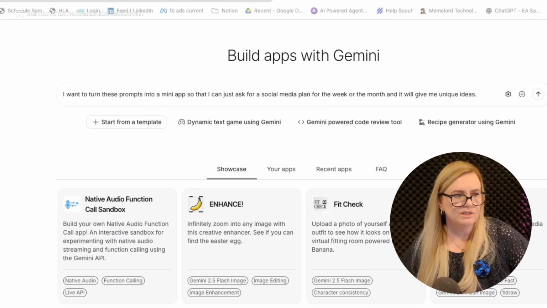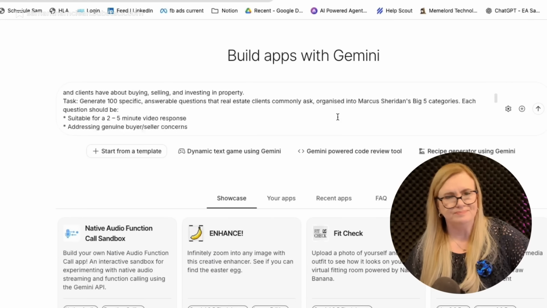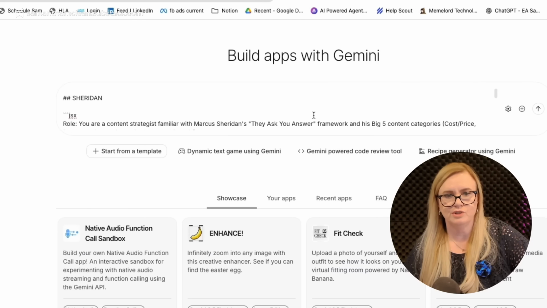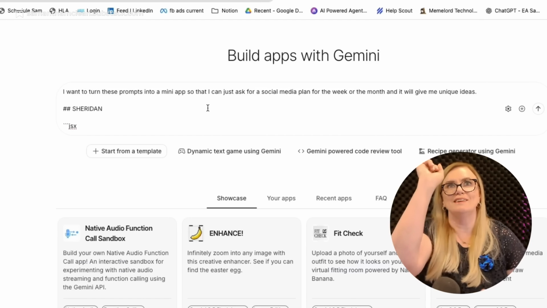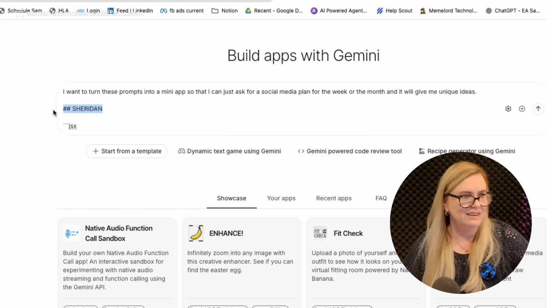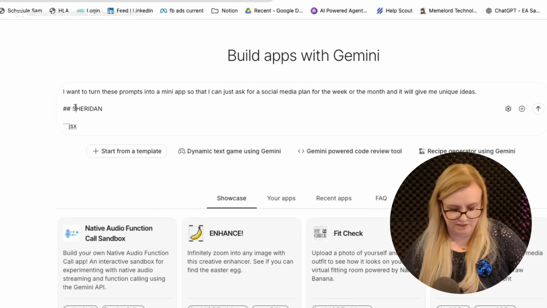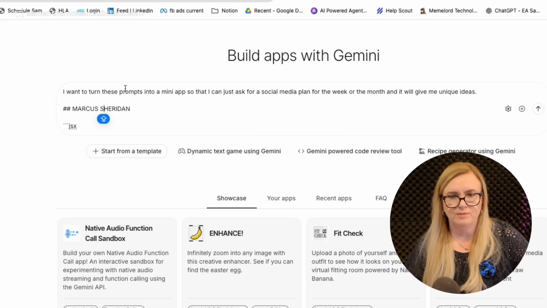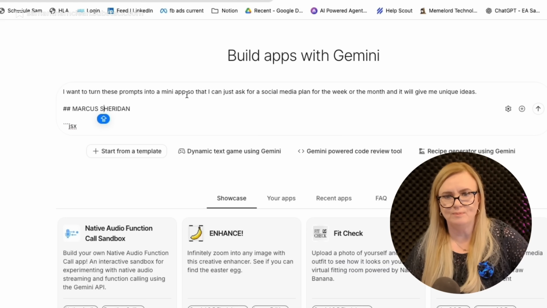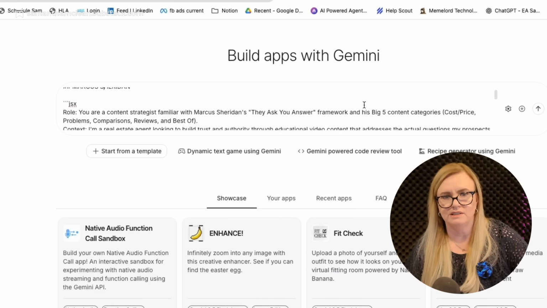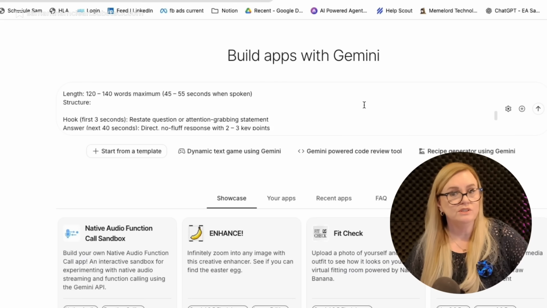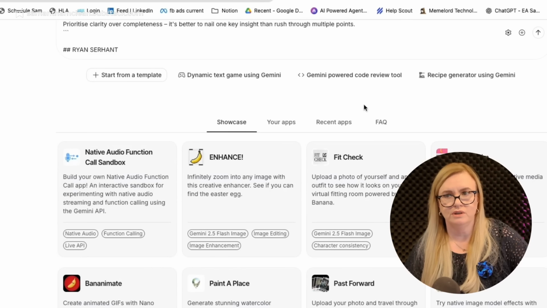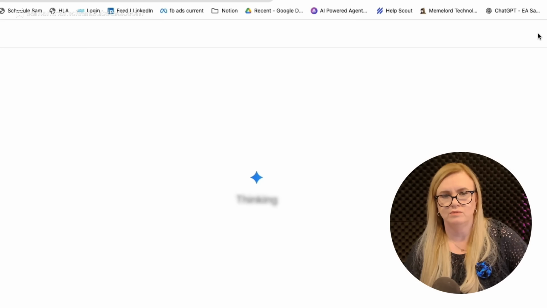Now, I'm just going to go and copy and paste them in. I'm just showing you this so that you know there's no funny business involved, nothing up my sleeve. Hey presto. Okay, so I'm just going to put in here Marcus Sheridan. I want to turn these prompts into a mini app so that I can just ask for a social media plan for the week or the month, and it will give me unique ideas. Here we go. There's our complicated prompts. I'm not going to do anything else, really. I'm just going to put those in, and I'm going to go run.